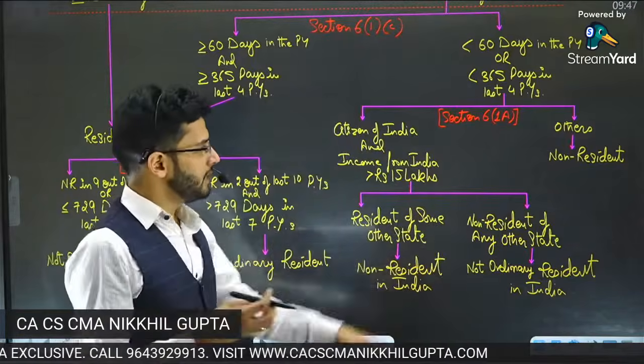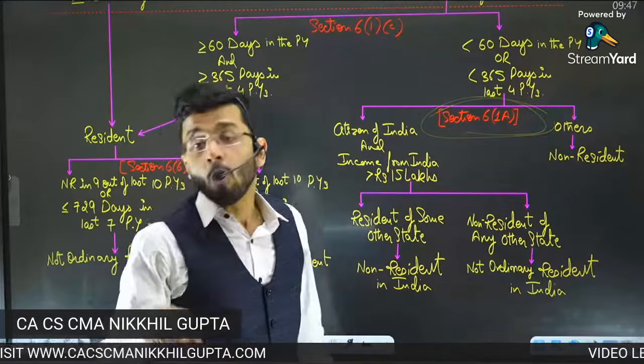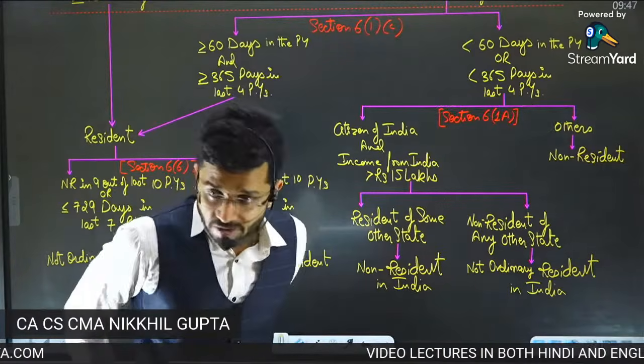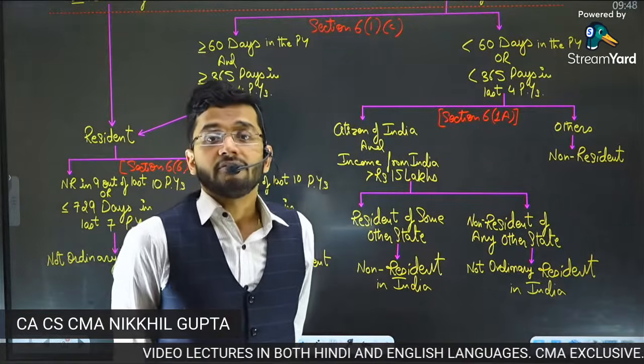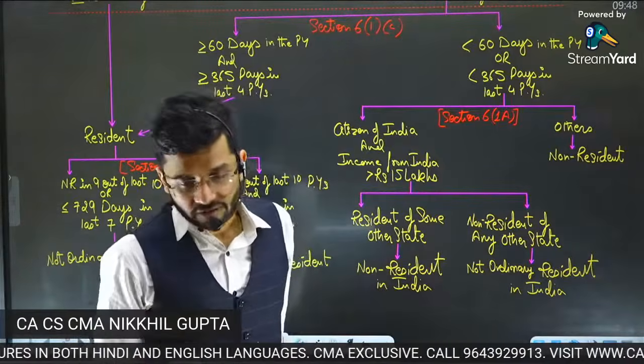That is the implication of this particular section 6(1)(a), and this was introduced because of the over-smartness of many high net worth individuals. They used to avoid residency of all the countries by not staying over there for the stipulated time period, and that is how they used to take benefit of it. Okay.